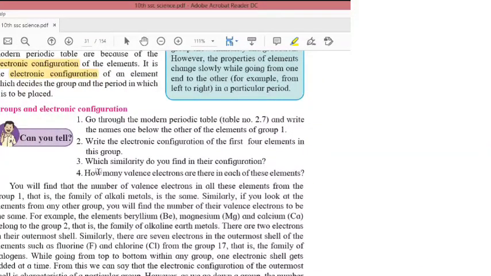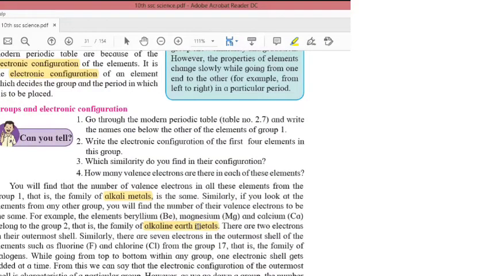Groups and electronic configuration. You will find that the number of valence electrons in all the elements from group 1, that is the family of alkali metals, is the same. Similarly, if you look at the elements from any other group, you will find the number of their valence electrons to be the same. For example, beryllium, magnesium, calcium belong to group 2, that is the family of alkaline earth metals. So group 1 is known as the family of alkali metals and group 2 is known as the family of alkaline earth metals.